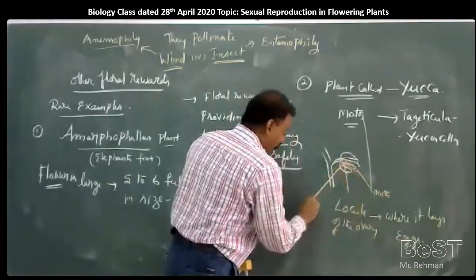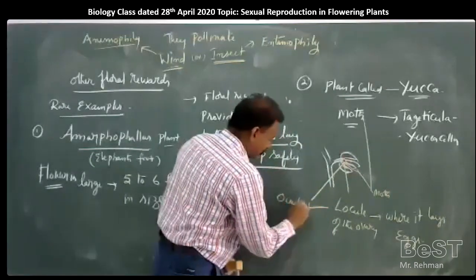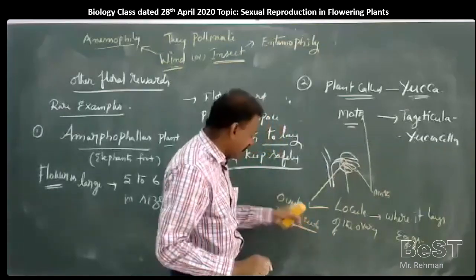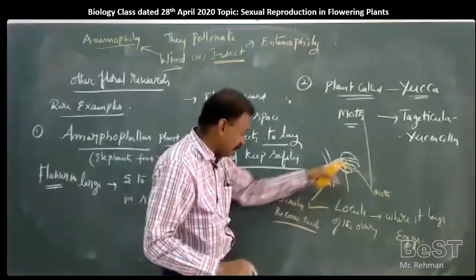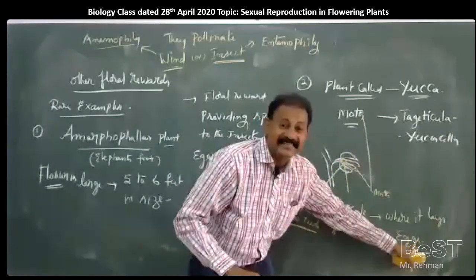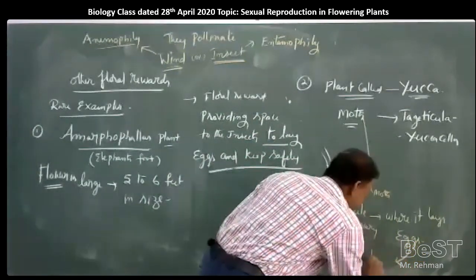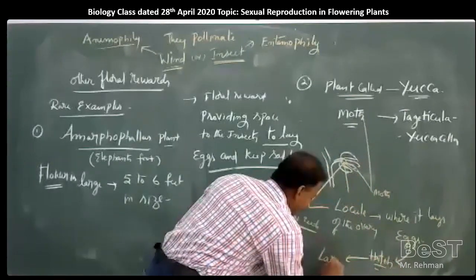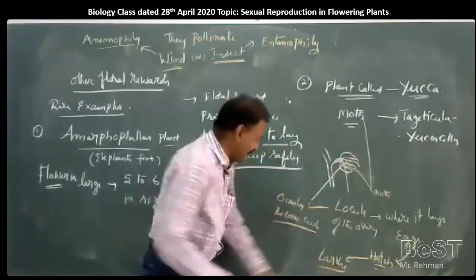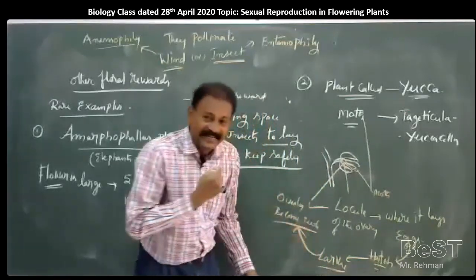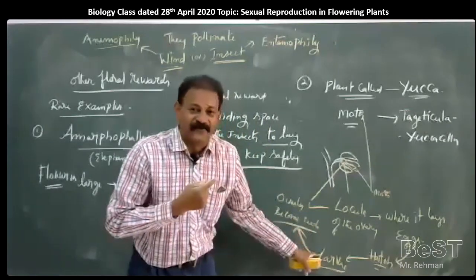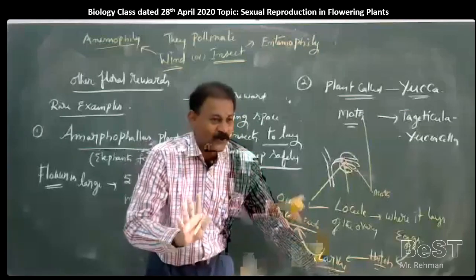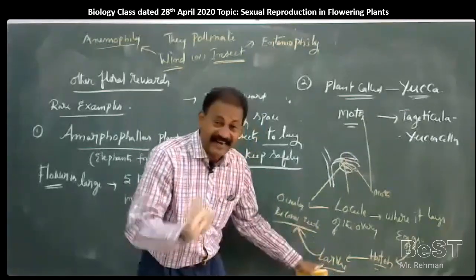Once the ovules become seeds, the eggs will hatch and become larvae. These larvae have to eat seeds as their food material. So, if seeds are not there, larvae will not grow.